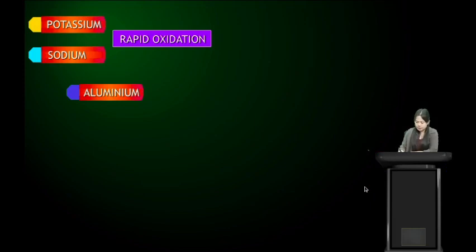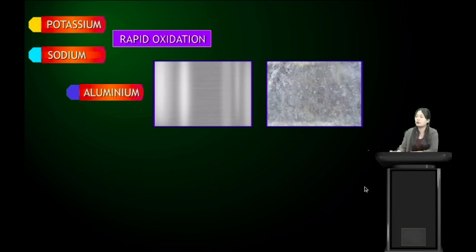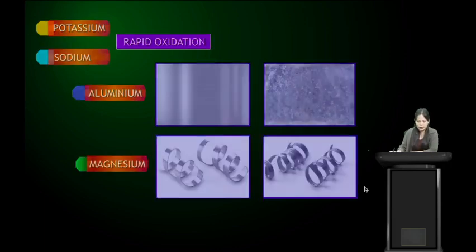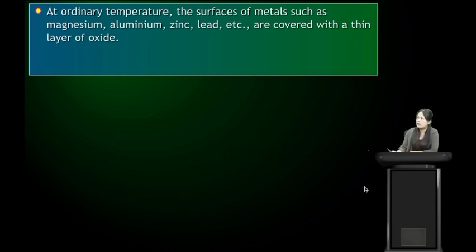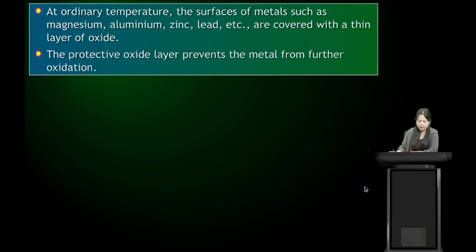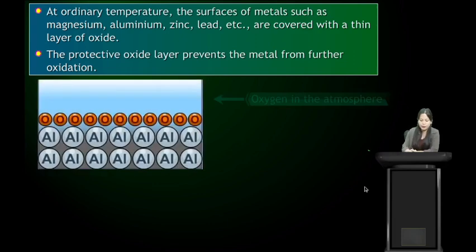Aluminium and magnesium undergo slow oxidation. At ordinary temperature the surfaces of metals such as magnesium, aluminium, zinc, lead, etc. are covered with a thin layer of oxide. The protective oxide layer prevents the metal from further oxidation. Let us see this. Here we have aluminium atoms. These aluminium atoms will react with oxygen to form a thin layer of aluminium oxide.